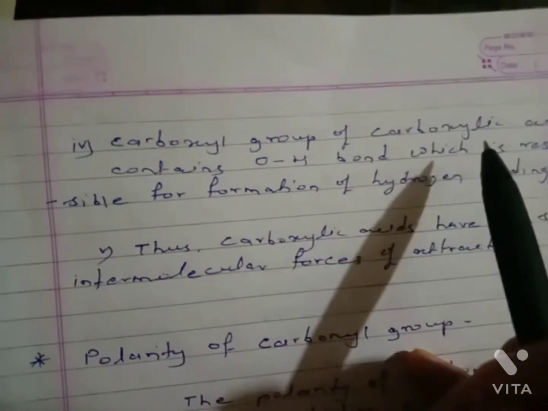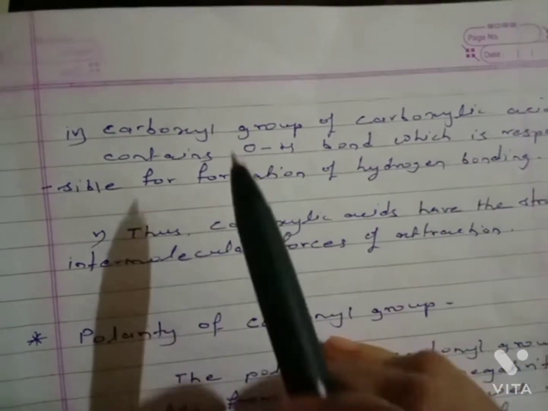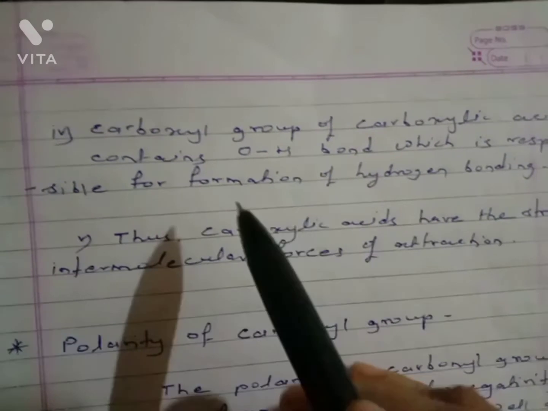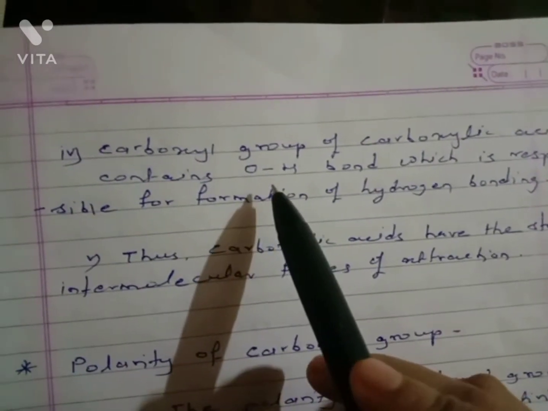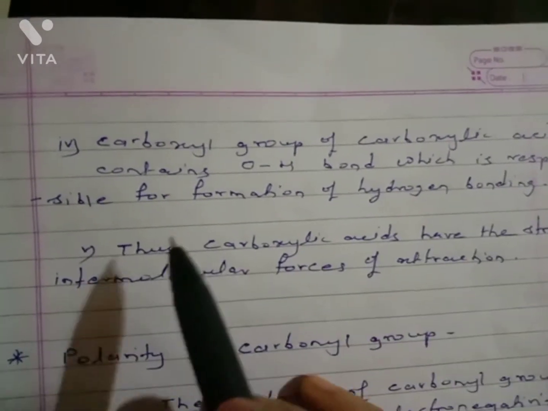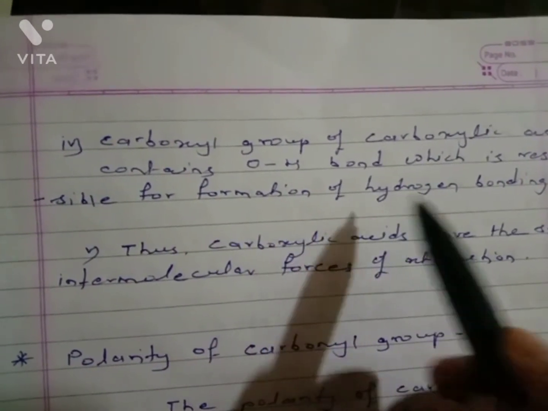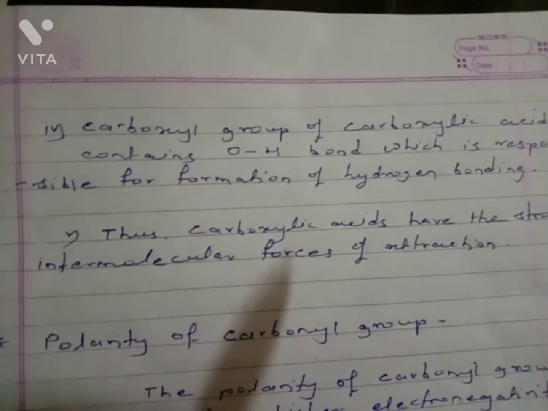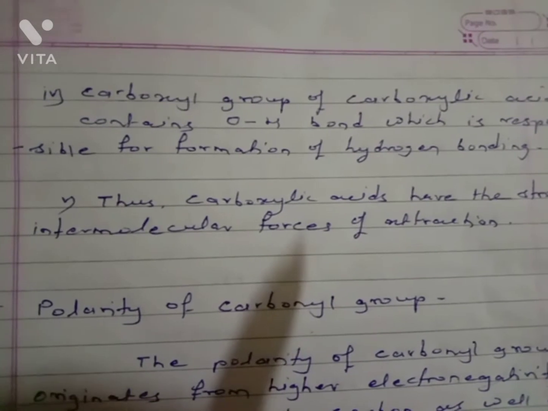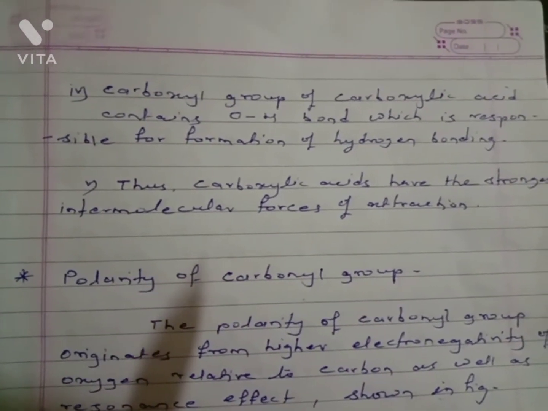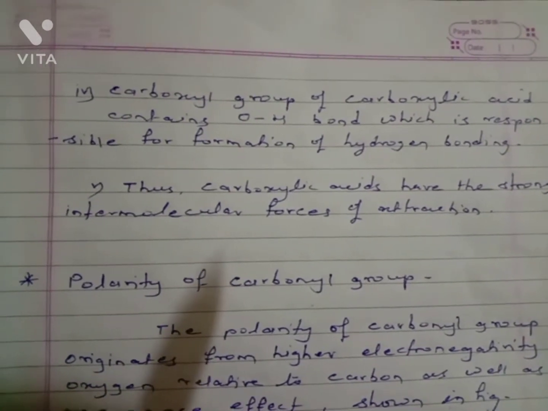Next, the carboxyl group of carboxylic acid contains an O-H bond, an oxygen-hydrogen bond, which is responsible for the formation of hydrogen bonding.